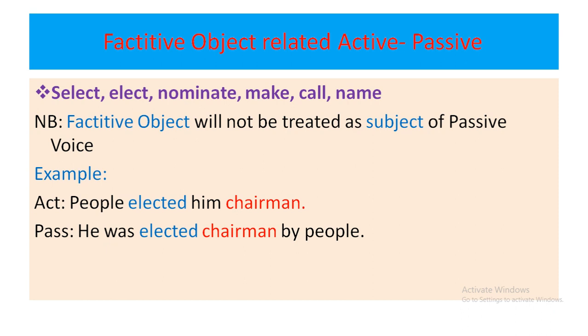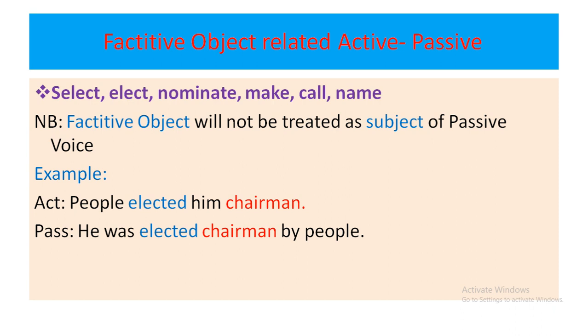When you will get these verbs and you will get an extra object, that is called factitive object. This extra word will help you to make the sentence complete and to give you a complete meaning. As for example, people elected him chairman. If I say people elected him, there is a lacking, and the chairman is helping you to make the sentence complete.